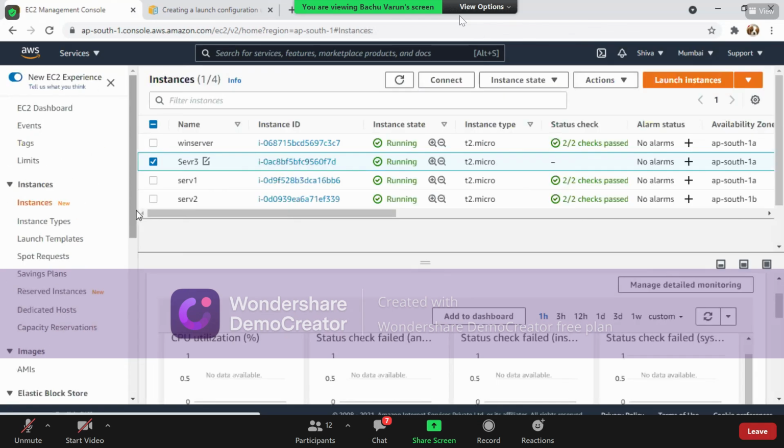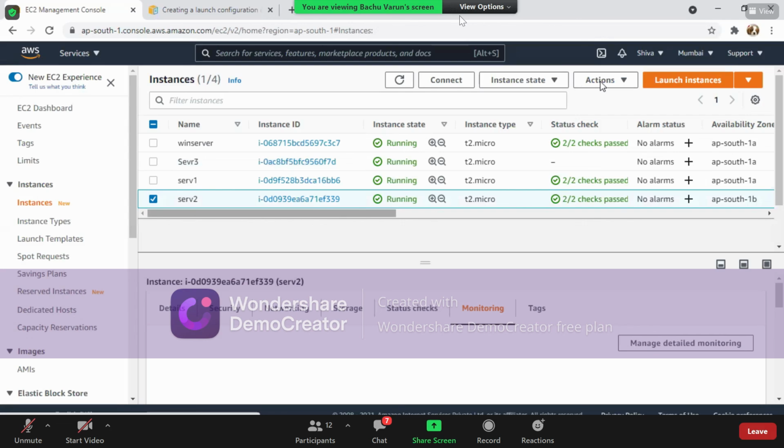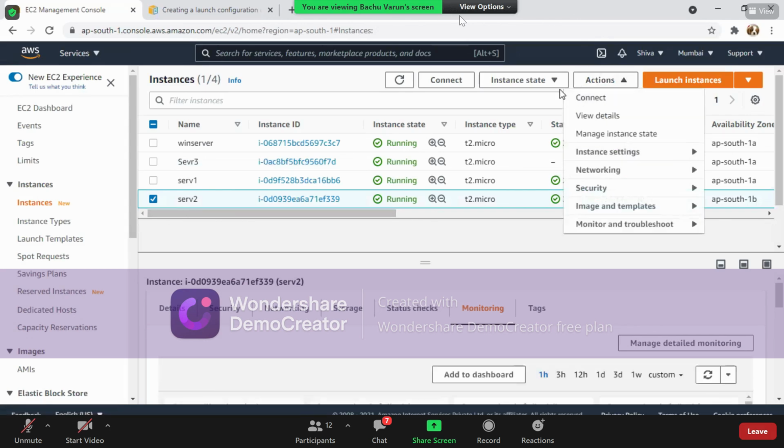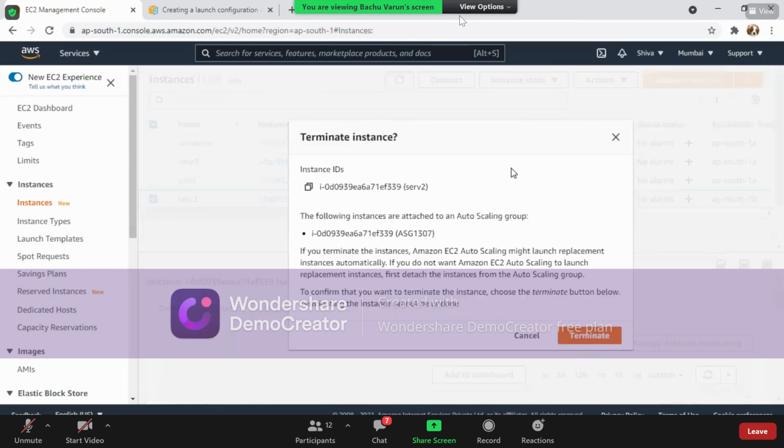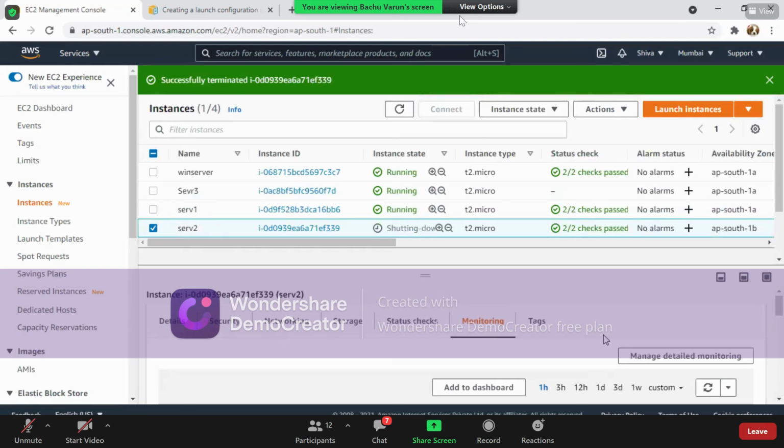Okay, now that we have created instances, you might ask me how to delete this instance. What happens if I delete this instance? I have an instance here, so I would like to delete this instance. I'm terminating this instance. Directly you can see I'm terminating this instance. What happens if I terminate this instance?